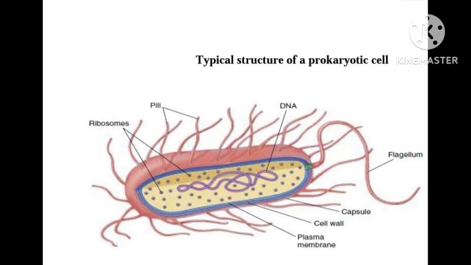The most studied prokaryotic cell is E. coli, which is very small, 1 to 10 micrometers in diameter. It doesn't have any membrane-bound organelles. The genetic material is not enclosed by a nuclear membrane, hence it is called the nucleoid. The respiratory system is closely associated with the plasma membrane, because the enzyme systems and proteins needed for respiration and metabolism exist in the plasma membrane of prokaryotes.